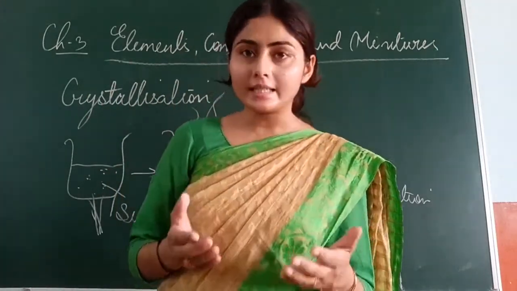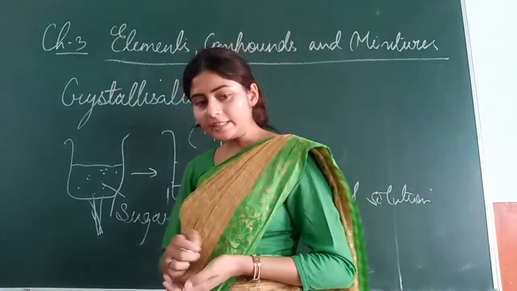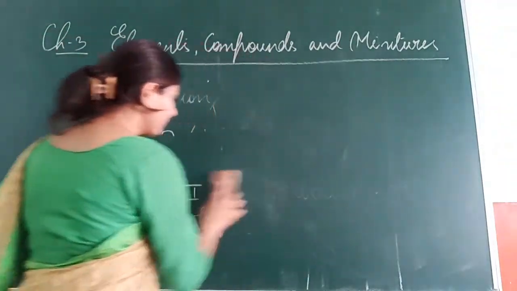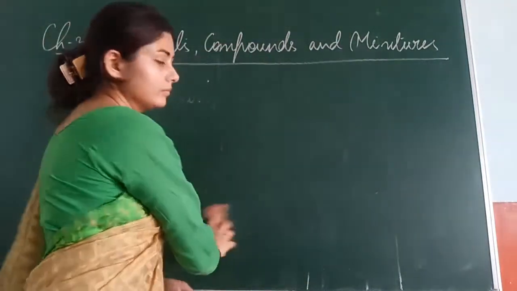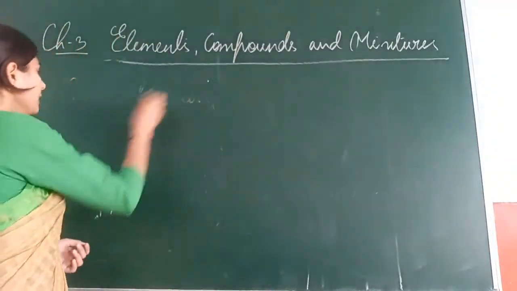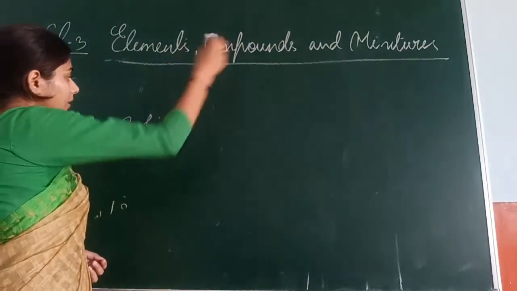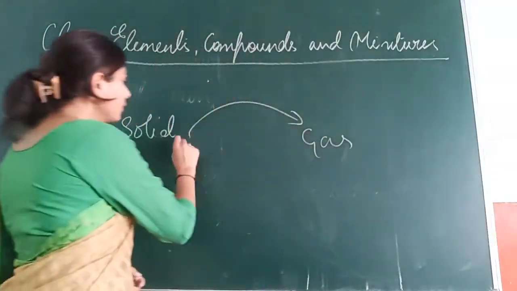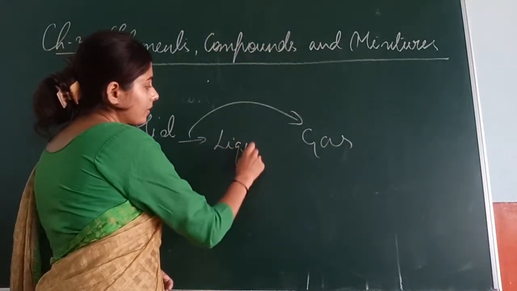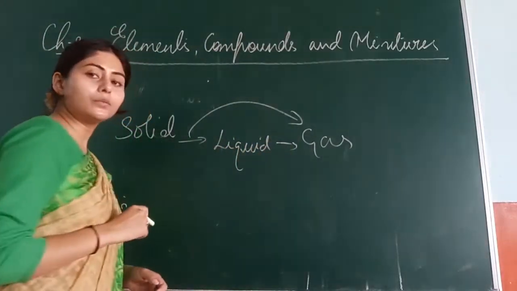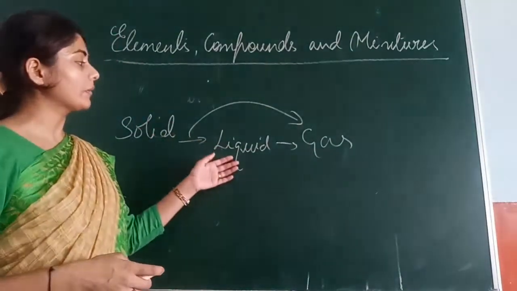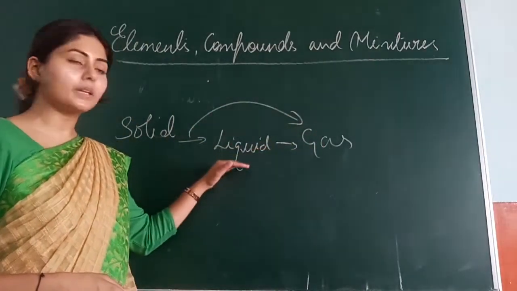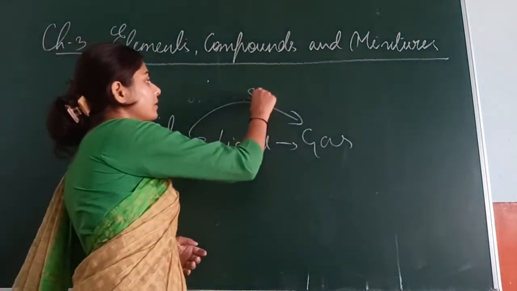What I said is, when a solid directly converts into vapor, the gaseous state, without coming into the liquid state. Because in the conversion of states, a solid first converts into liquid and then liquid into gas. But if a solid directly converts into the gaseous state without coming into the liquid state, that is called the sublimation process.